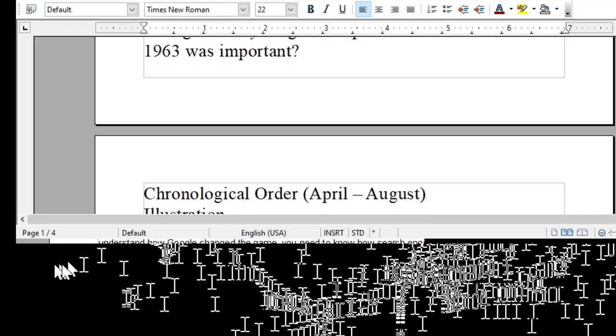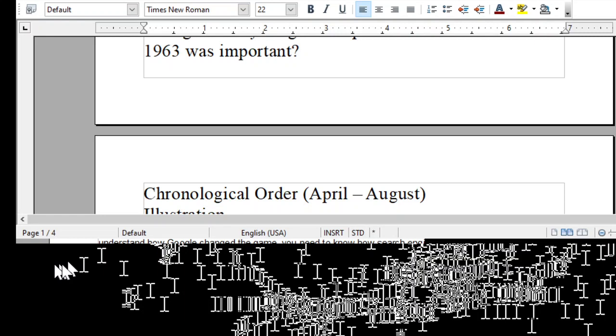Chronological order. Some of you did have this as an answer. The person who wrote this text listed the events in chronological order. They went from April of 1963 to August of 1963. They told the events in order as they happened.